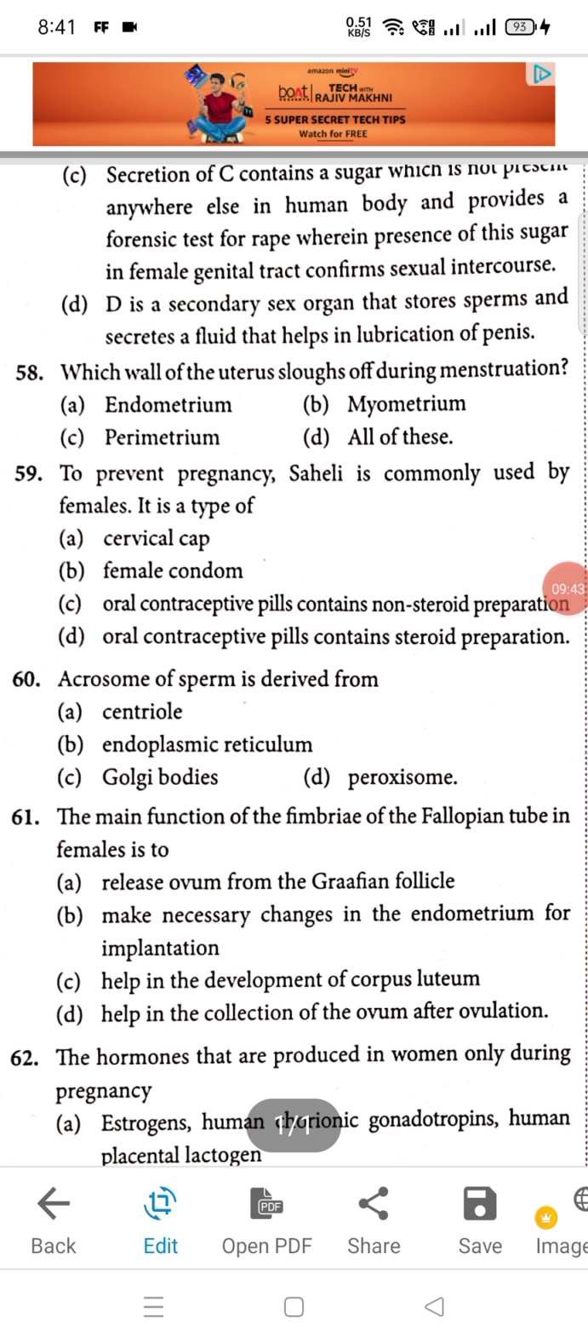Moving to the next question, that is question number 58. So 58, A will be the right answer. Which wall of the uterus sloughs off during menstruation? So endometrium, that is the correct answer.